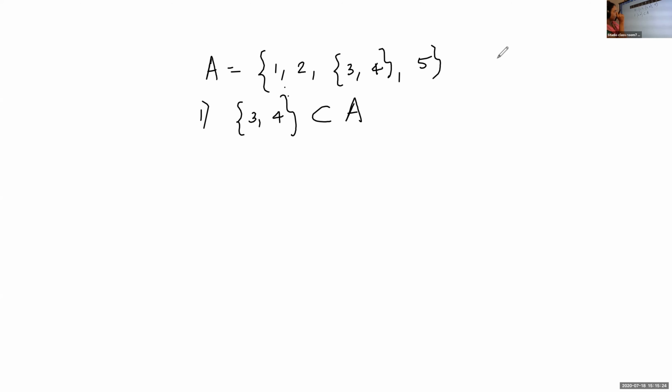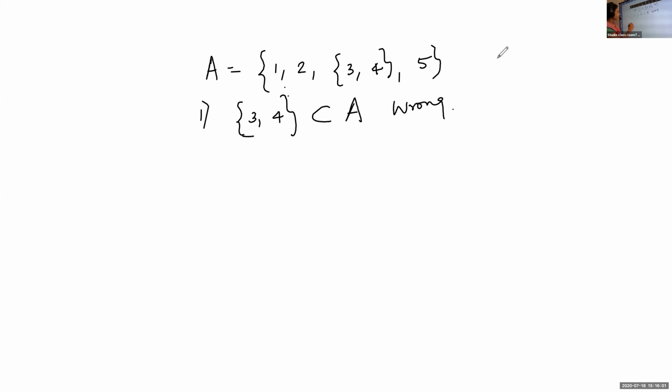Listen, in set A, how many elements are there? 4. Which are the 4 elements? 1, 2, the set {3, 4}, which together forms one element, and the next one is 5. So if I write {3, 4} here, it is an element of A. Is it a subset of A? No, this is wrong. It is false.